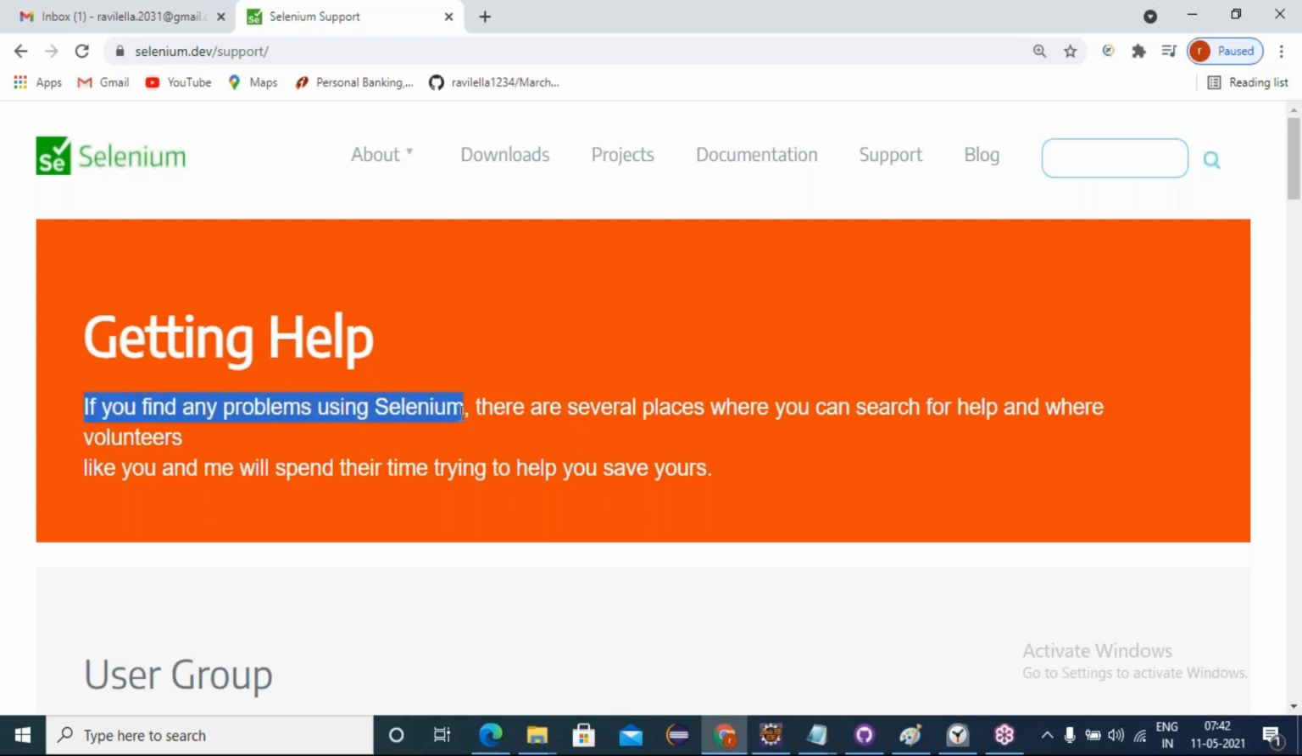If you find any problem using Selenium, generally for free products there will be no support. Agree or not? For any free product, did you see any support, guarantee, or warranty? No.